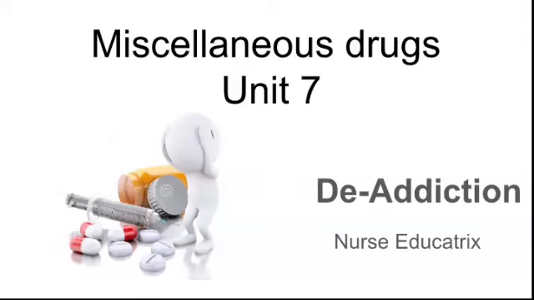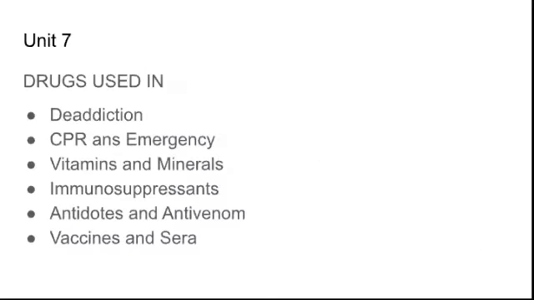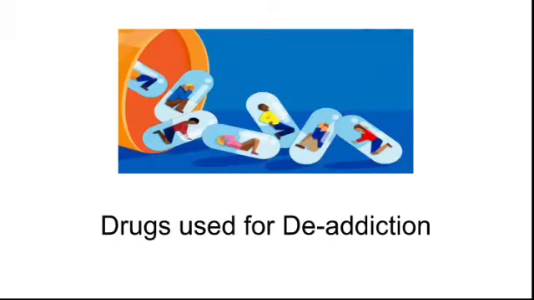In this video we are going to discuss a topic that comes under miscellaneous drugs under unit 7, that is de-addiction. So that is the drugs used in de-addiction. Unit 7 actually covers the miscellaneous drugs like de-addiction drugs, CPR and emergency drugs, vitamins and minerals, immunosuppressants, antidotes and antivenom, vaccines and serum. So we will see about drugs used for de-addiction.